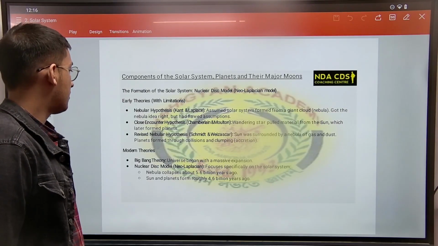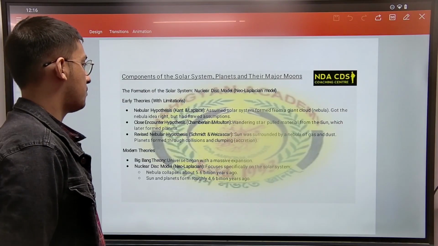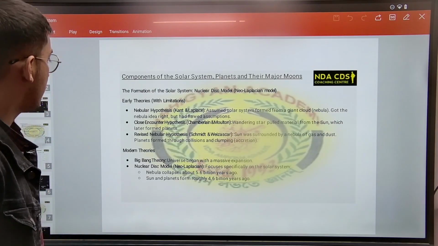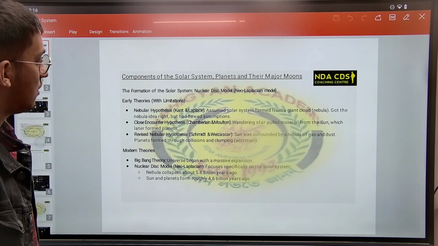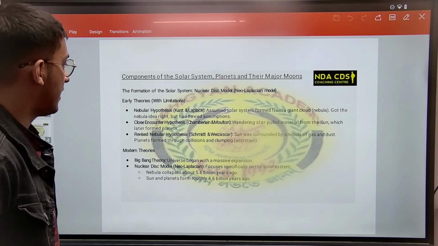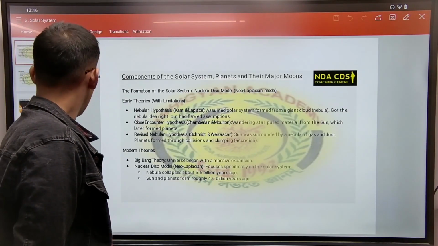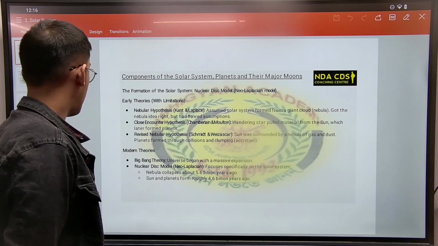Then we have the close encounter hypothesis by Chamberlain and Moulton. A wandering star pulled material from the sun, which later formed planets. Then we have the revised nebular hypothesis, by Schmidt and Weizsäcker. The sun was surrounded by a nebula of gas and dust. Planets formed through collision and clumping. Modern theories we have the Big Bang theory and the nebular disk model.